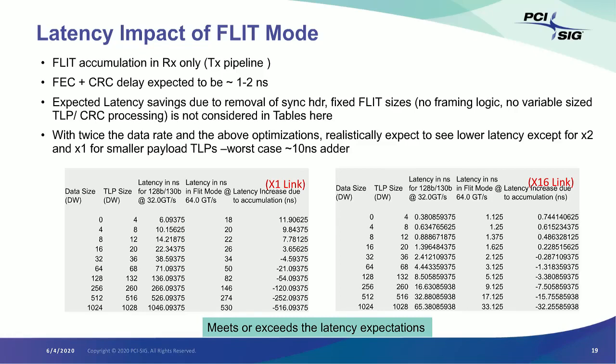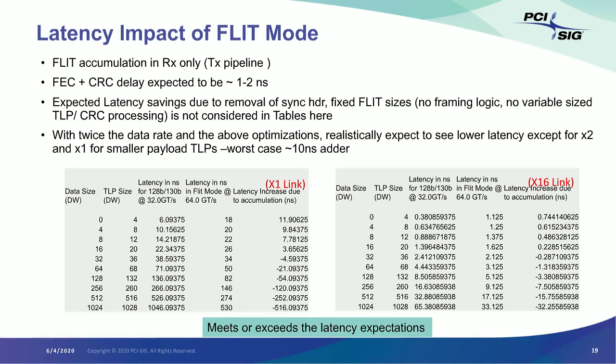Now let's look at the latency implications. For the flit mode, the latency that we incur is the accumulation till the last flit containing the last D word of a TLP, right? Because you really can use the TLP only after you get the last D word of the TLP, and then you still have to wait for the end of that flit. In the non-flit mode, it is just the accumulation latency till the last D word of the TLP. And we have presented two cases, by 1 and by 16. Basically, these are the two bookends.